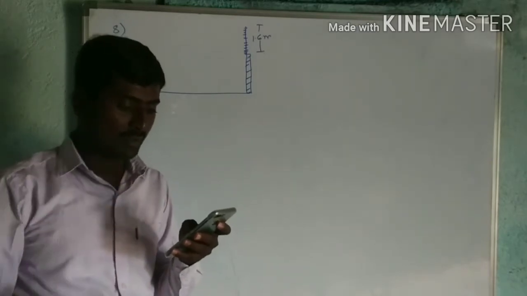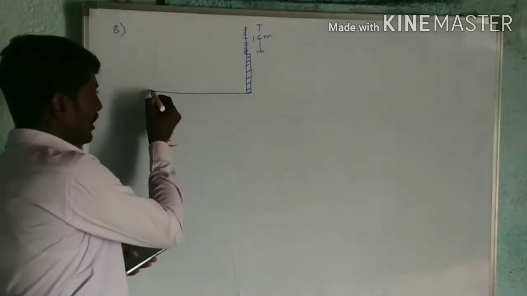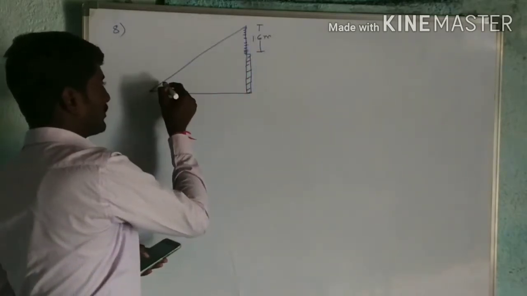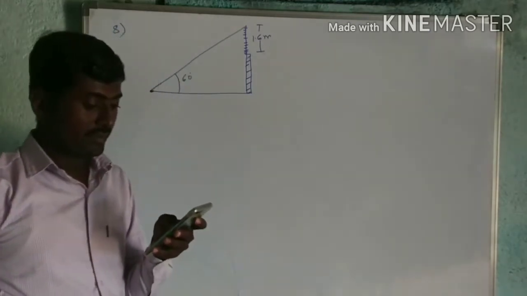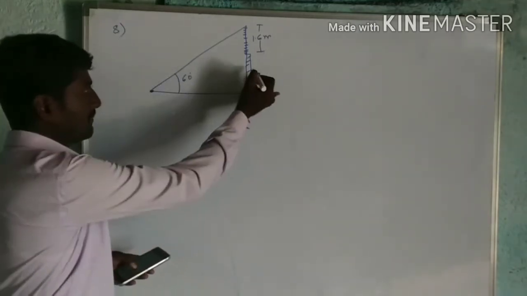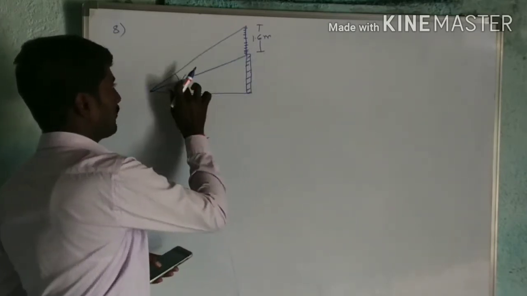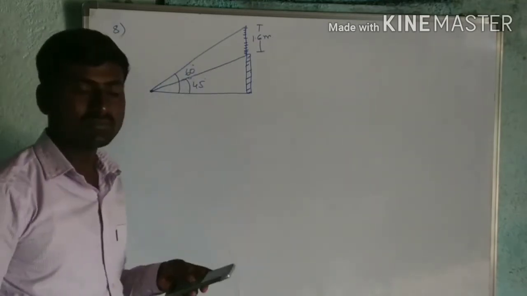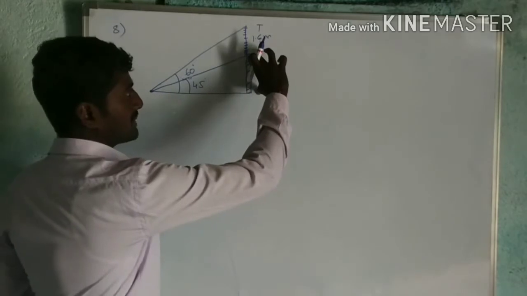From a point on the ground, the angle of elevation of the top of statue is 60 degree. Next, from the same point, the angle of elevation of the top of the pedestal is 45 degree. Now this is a pedestal. Angle of elevation from the same point, how much it is? 45 degree. They given here. Now find the height of the pedestal. We have to find the height of this pedestal.